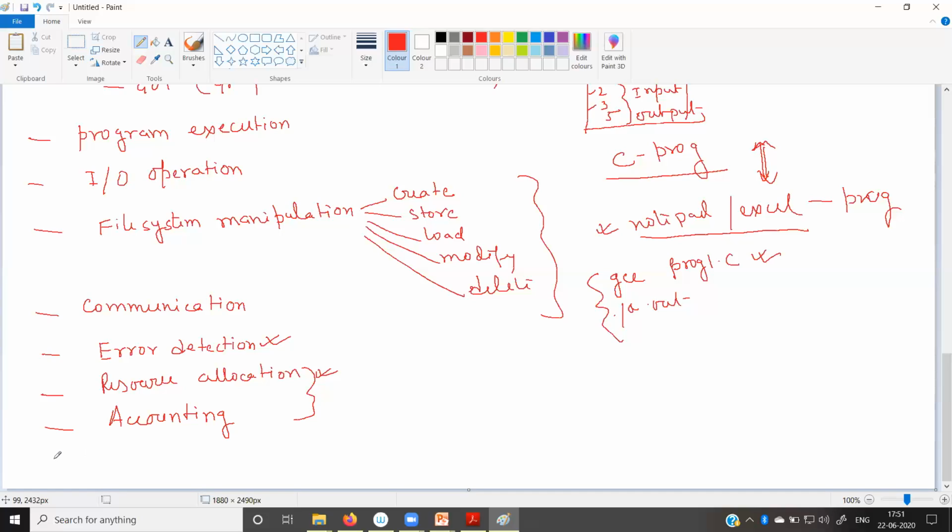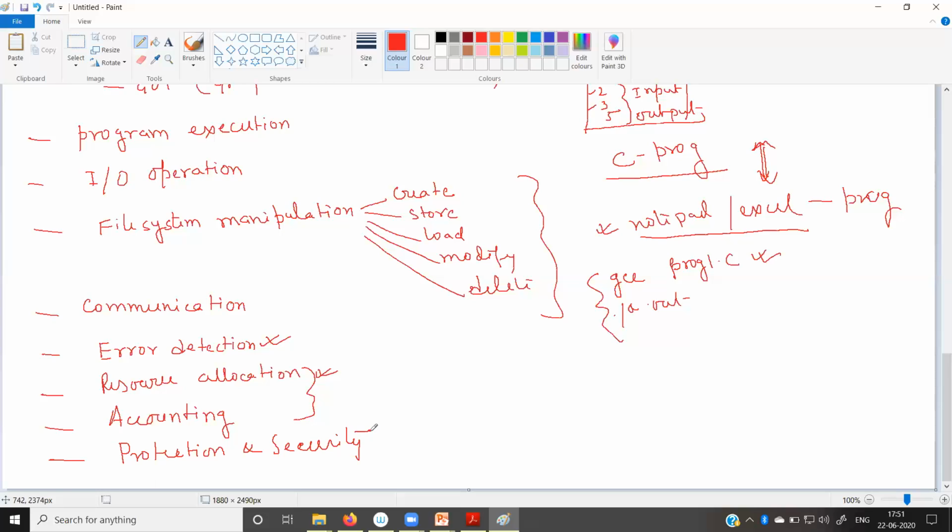Next, the last one is protection and security. This is very important. The operating system itself can provide some protection and security so that unauthorized people cannot access the data.